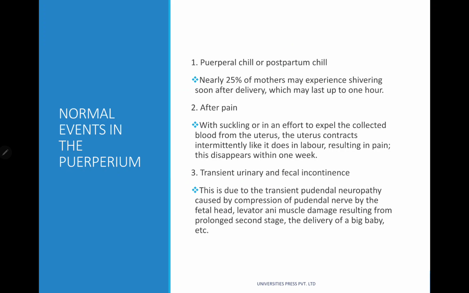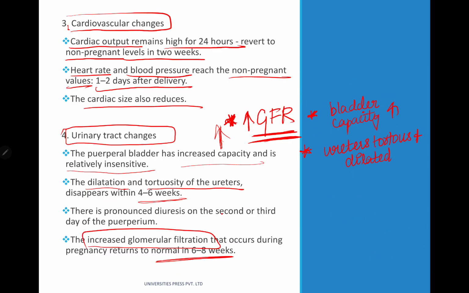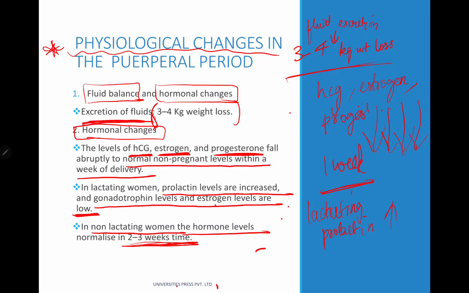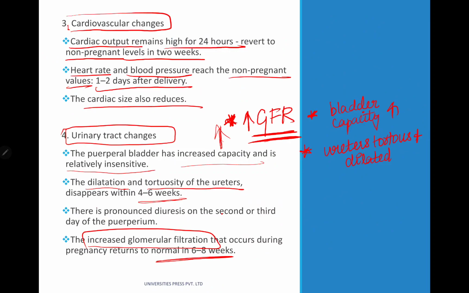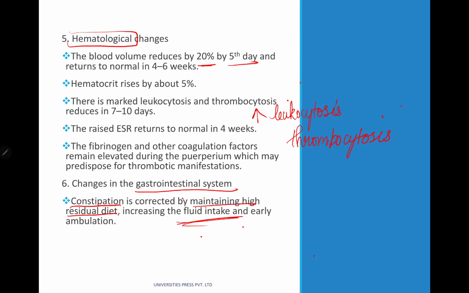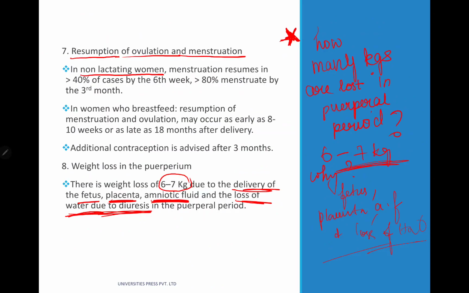So we saw the anatomical changes, the physiological changes. Under physiological changes, what all did we see? We saw excretion of fluids causing 3 to 4 kg of weight loss. Hormonal changes, cardiovascular changes, urinary tract changes, hematological changes, and total weight loss.